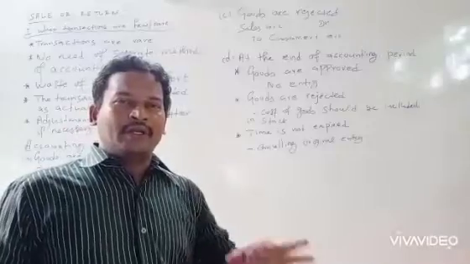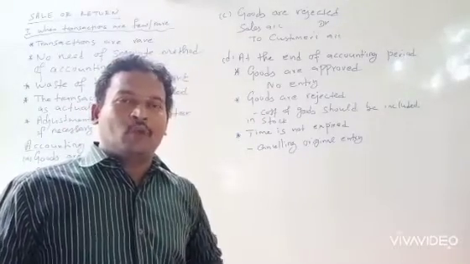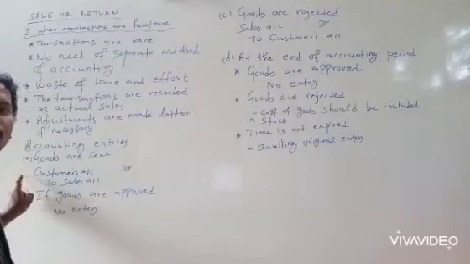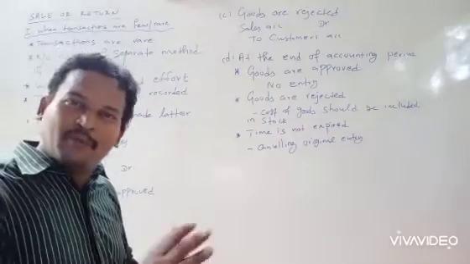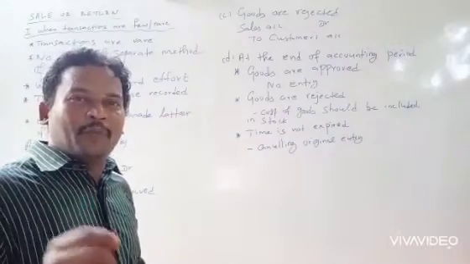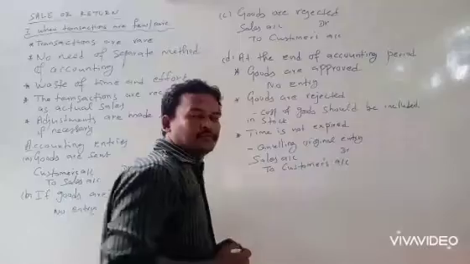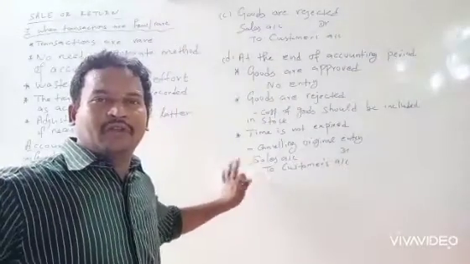If the accounting period ends but the time is not expired, the original entry passed when goods were sent should be cancelled, because it is not yet approved. We do not know whether it will be approved in future or not. So the entry should be cancelled by passing the reverse entry. The reverse entry is sales account, debtor, to customer's account.